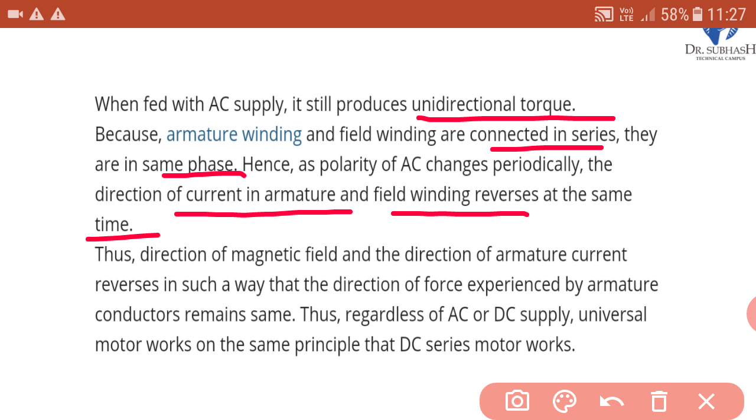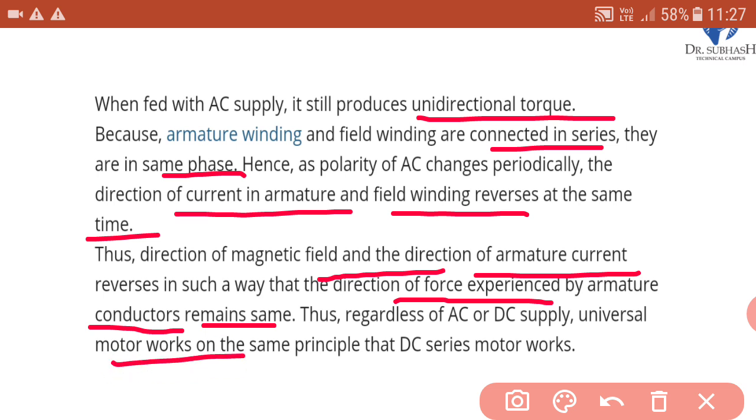Thus, the direction of the magnetic field and the direction of armature current reverse in such a way that the direction of force experienced by the armature conductors remains the same. So, this is the working. Thus, regardless of AC or DC supply, the universal motor works on the same principle that a DC series motor works.